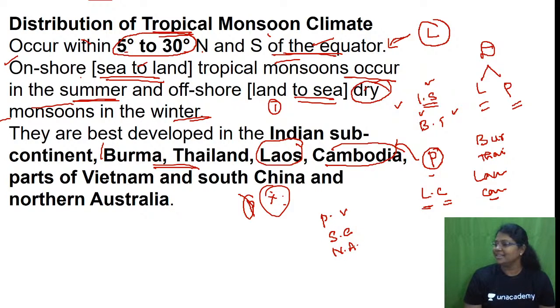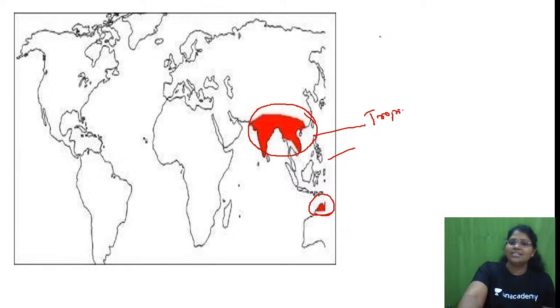Is this clear? What are the parts? Now look at IS, Indian subcontinent. BT, Burma and Thailand. LC, Laos and Cambodia. PV, parts of Vietnam. SC, South China. And NA, Northern Australia. Yes or no? Now fill this. IS, BT, LC, parts of Vietnam. Are you able to remember?